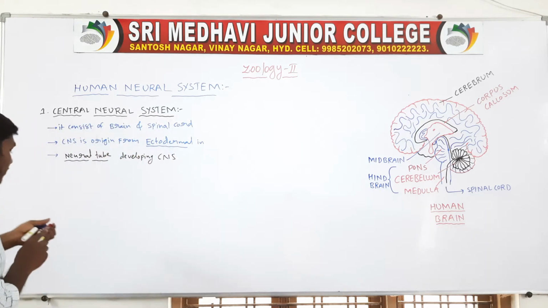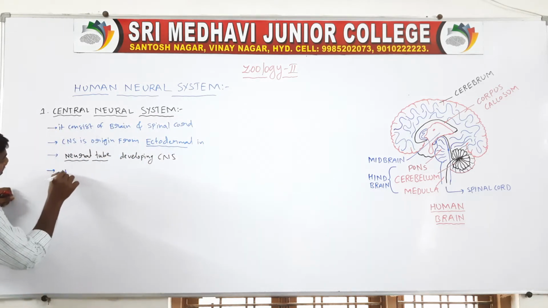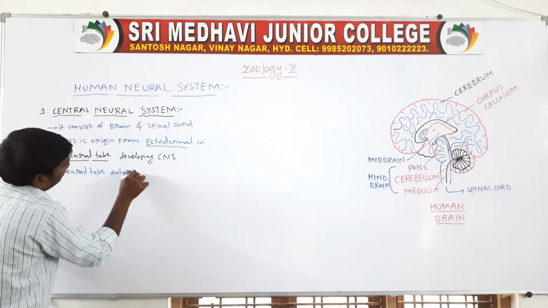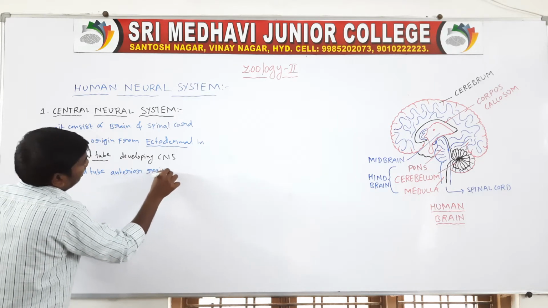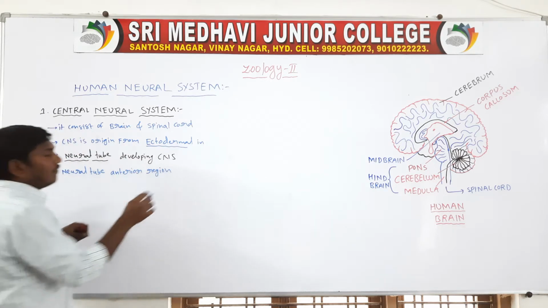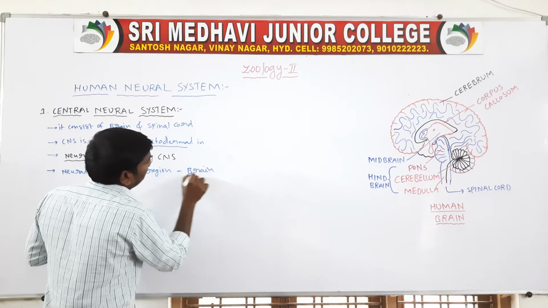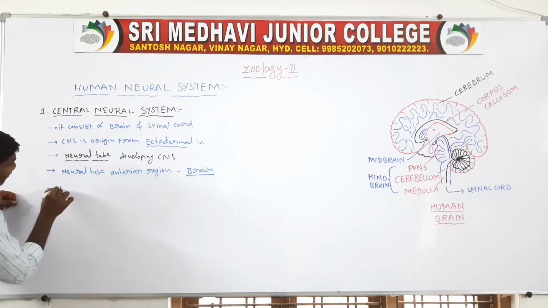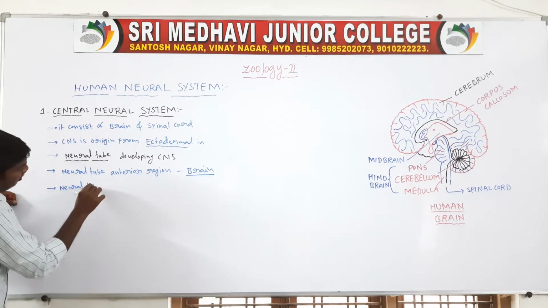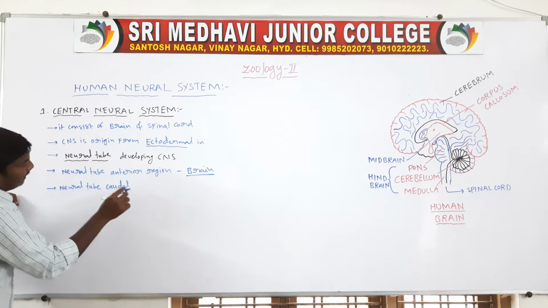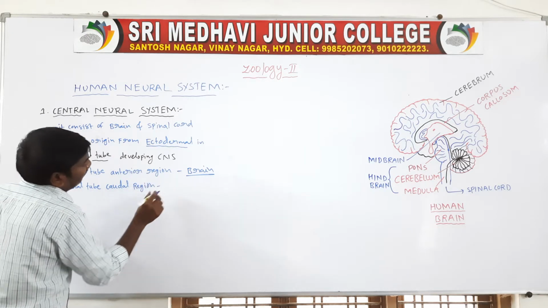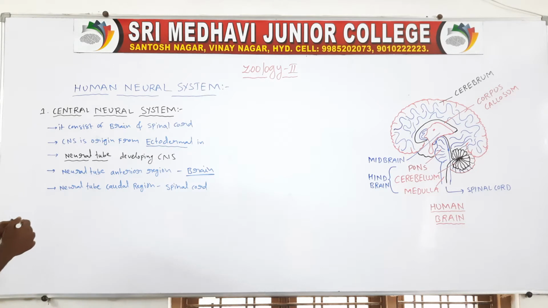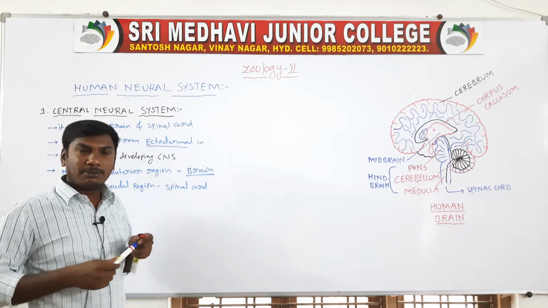The anterior region of the neural tube is the formation of the brain. The caudal region of the neural tube is the formation of the spinal cord.